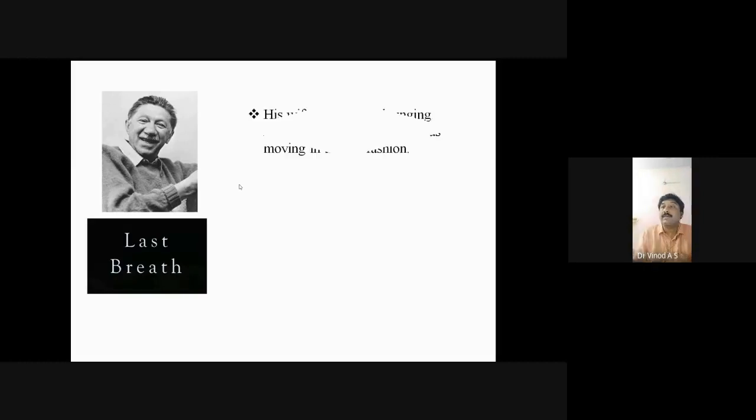So let us continue with what exactly happened. At that time his wife was there and noticed that his movement was not in a systematic way. The way he was walking was not normal. So his wife came to know that he was not moving normally.